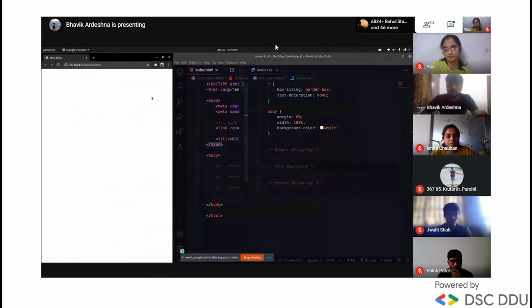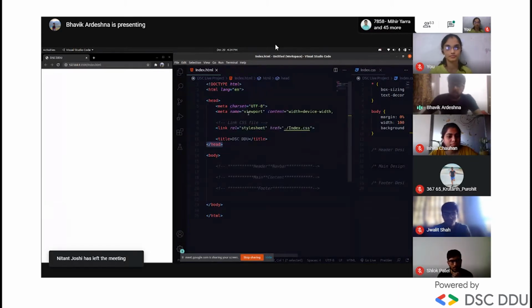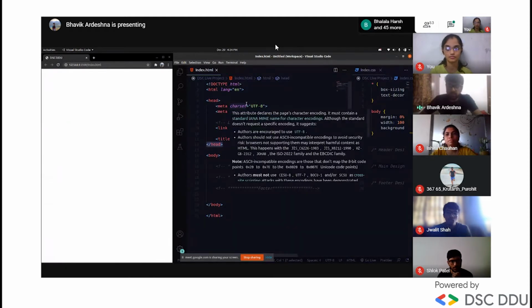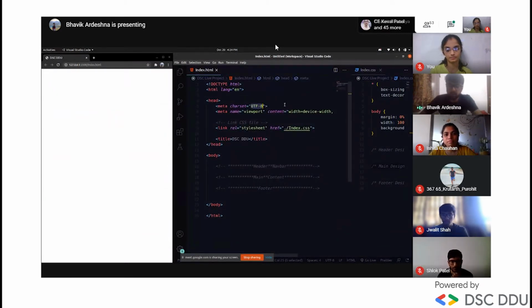Now, first I will explain what is meant by meta charset UTF-8. You have heard about ASCII values, right? Capital A means 65, B is 66. Here it's a similar thing. UTF-8 is an encoding technique which we apply. As we are beginners, we don't need to go into this much detail. The viewport is mainly used for responsive web pages. Right now, we are not concerned about this.